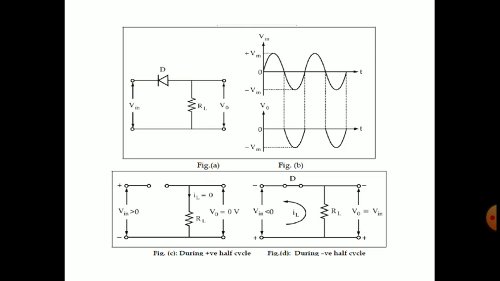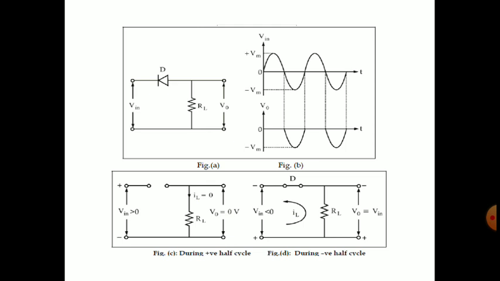So during the negative half cycle, V input is less than 0 and negative is applied across the N terminal of the diode. So it is forward bias and the diode is replaced with a short circuit, and the circuit is closed. Then the current direction: because we have applied a negative half cycle here, the current will flow from positive to negative. That's why it is in anti-clockwise direction.